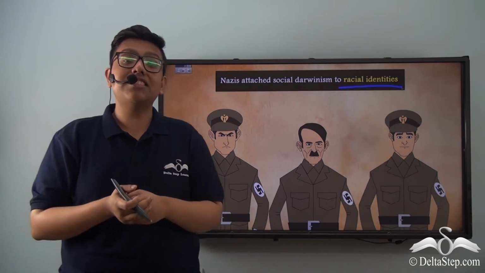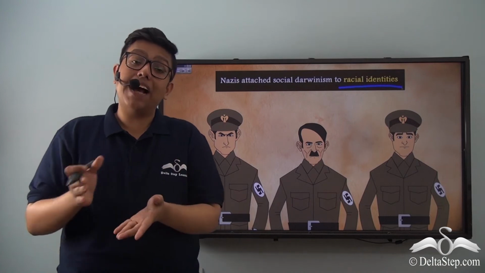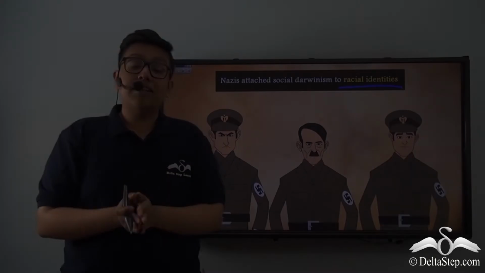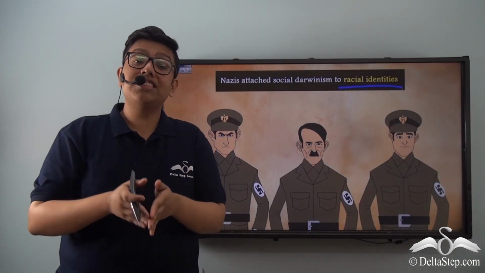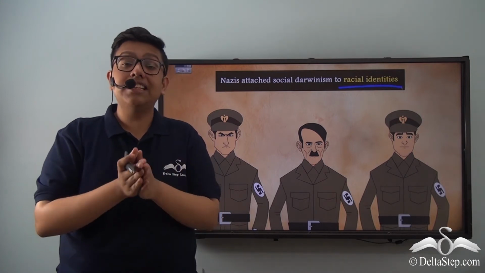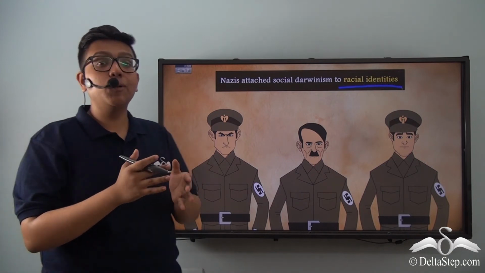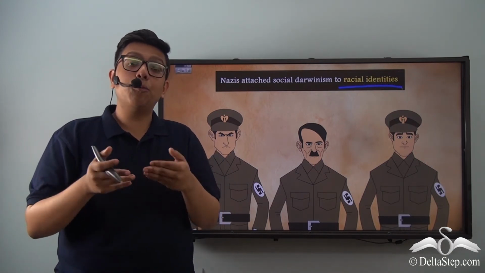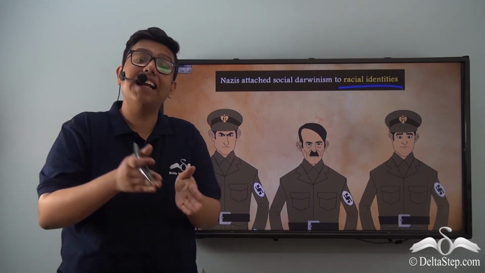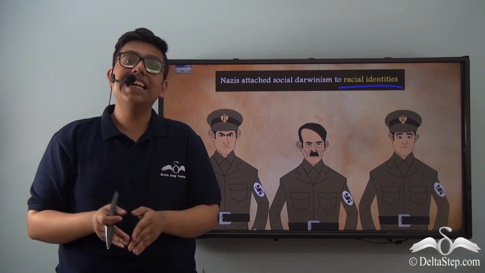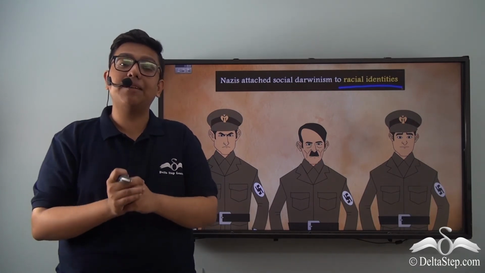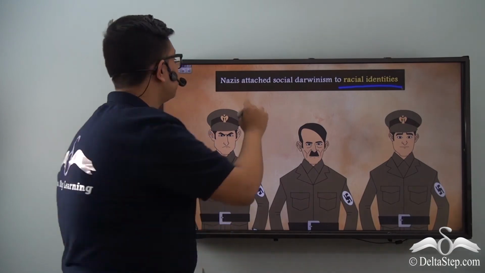Now, this of course does not really have scientific backing, as we can understand from now. That is because all races belong to the same species and all the races therefore evolved together. And therefore, even though the Nazis tried to put a scientific flavor to propagate and popularize and justify their theory of discrimination, in reality it does not have that much scientific backing.